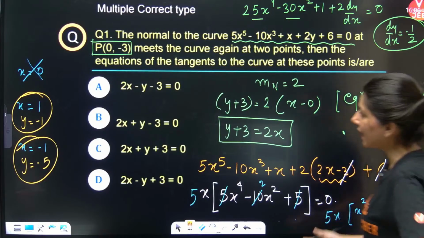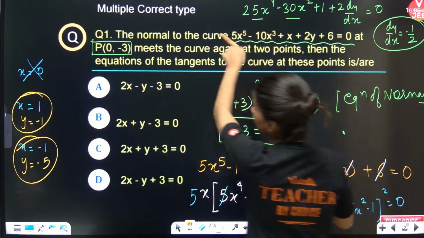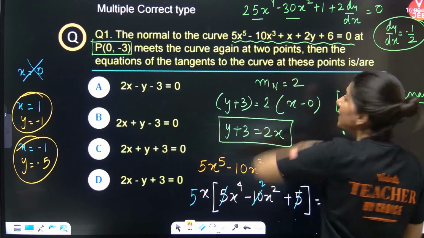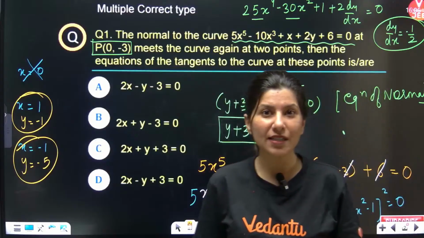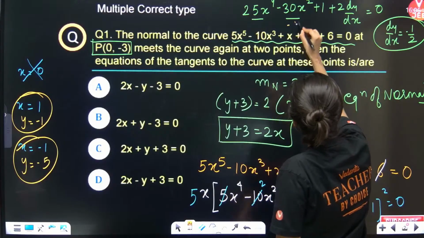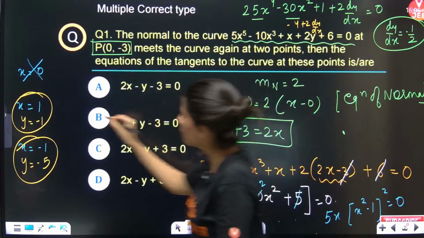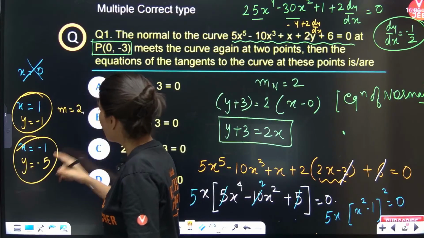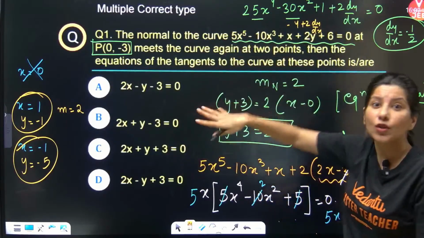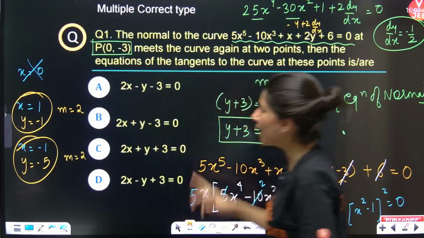So if you put x equals to 1 over here, what will you get? See, x equals to 1. So 25 minus 30 is minus 5. Minus 5 plus 1 is minus 4. So this is minus 4 plus 2 dy by dx. Clearly dy by dx from here, slope is coming out as 2. Now what about this x equals to minus 1? I think for x equals to minus 1 also you are going to get the same thing. Slope is still 2.